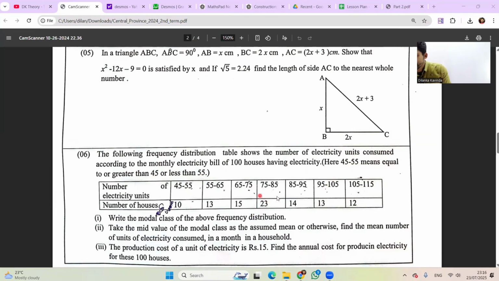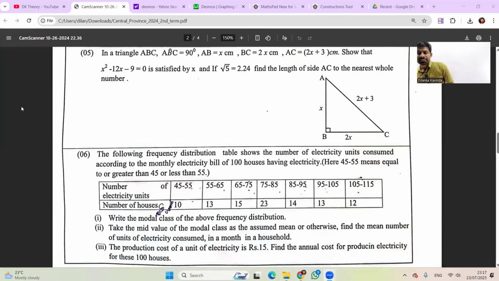What is the highest frequency? So that means the modal class. Hurry up, quickly try to do that one before me. The modal class means the class with the highest frequency. 23 is the highest value. So that means 75-85 is the modal class. 75-85 is the modal class.